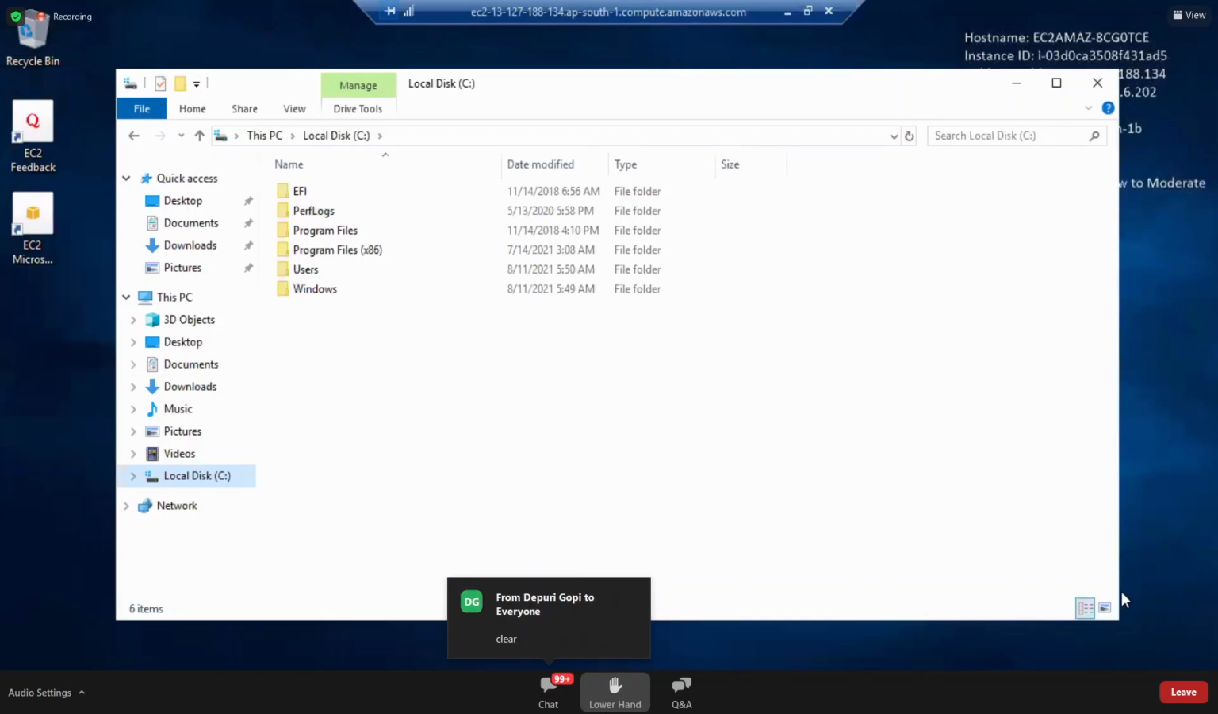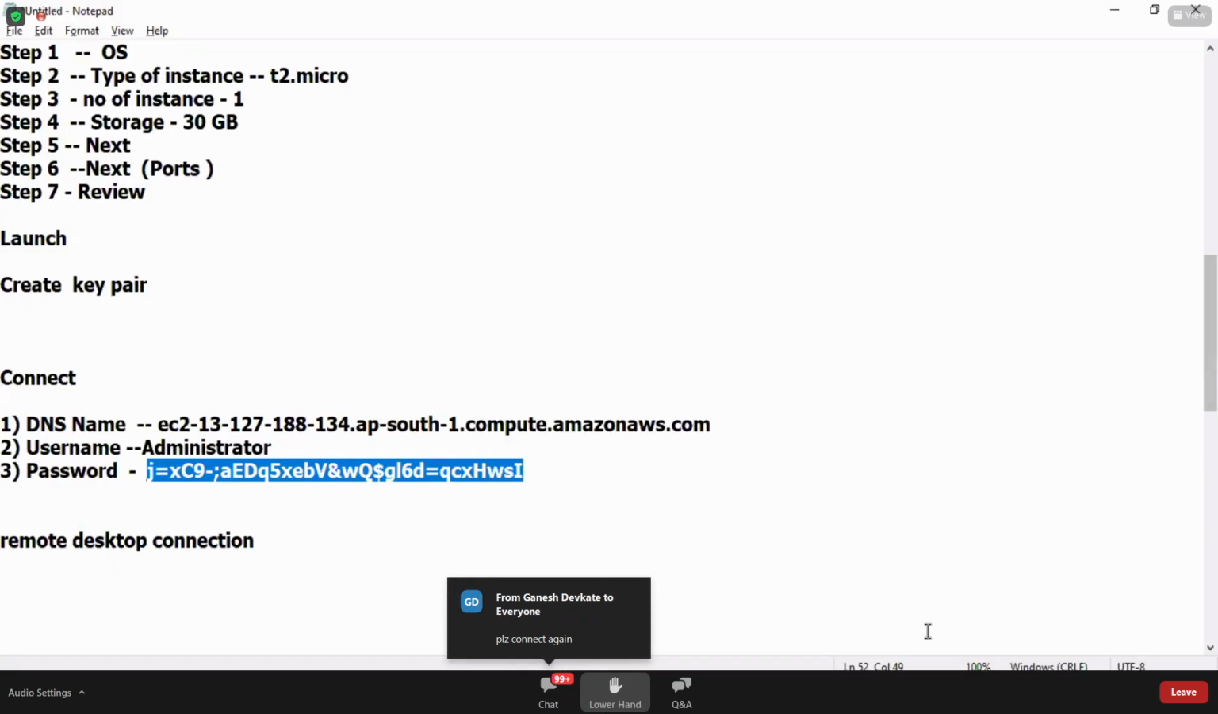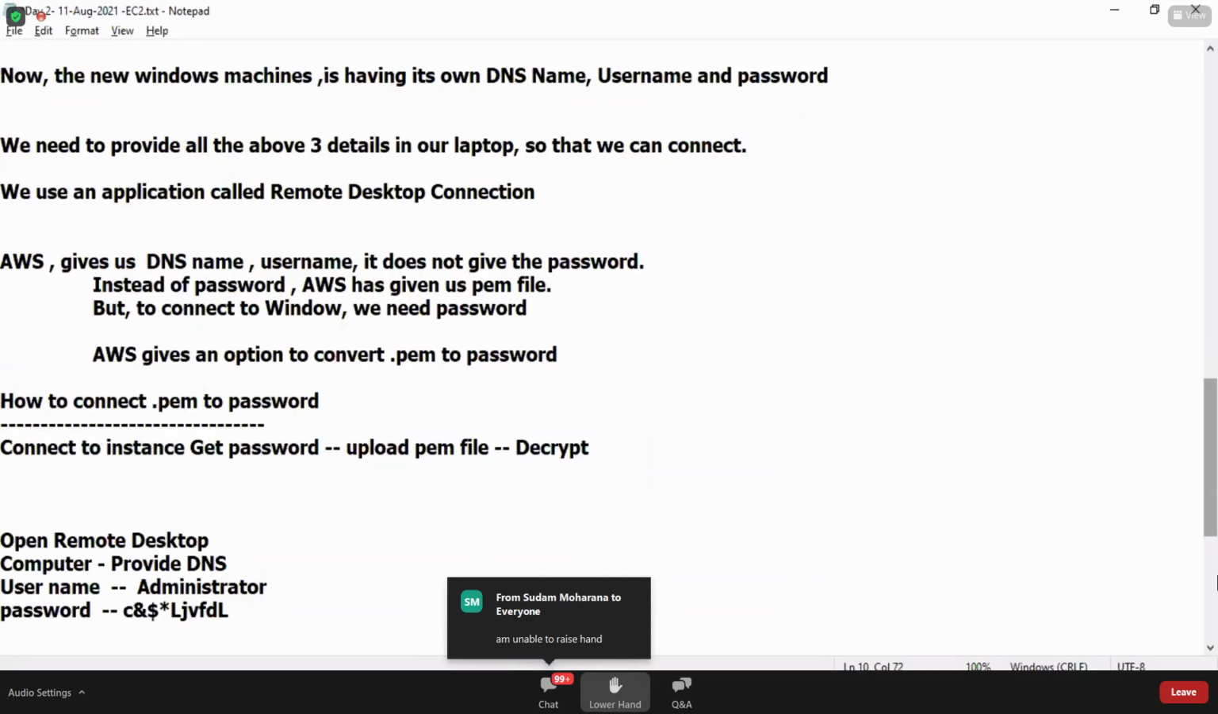Similarly, you can create a Linux machine. That's it. You know how you can do that? Using a service called EC2. Don't look at this. Look at the definition. This is the definition.